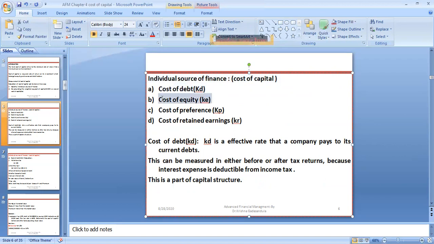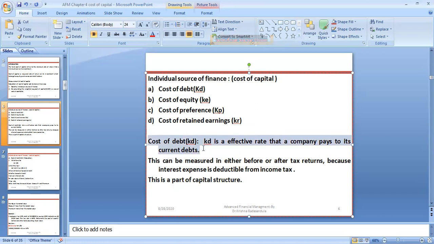Then cost of equity, because the real owners' capital is there in the form of shares. Then the cost of preference shares, where shareholders get a fixed rate of dividend. These two are related to equity. One more is the cost of retained earnings, which we will discuss later in the coming slides.